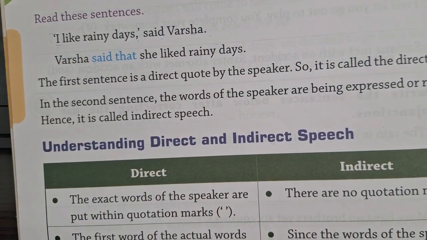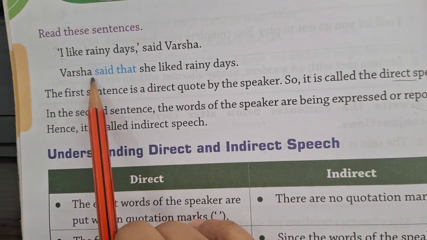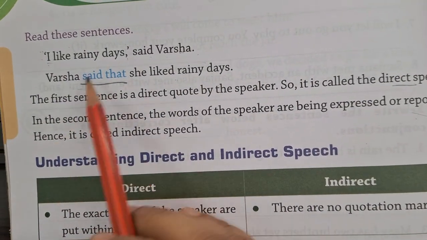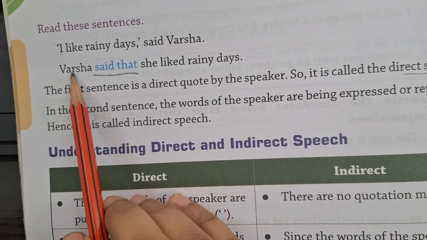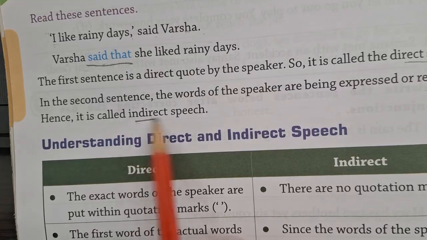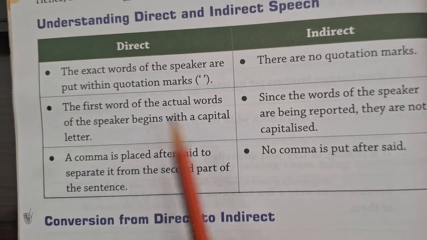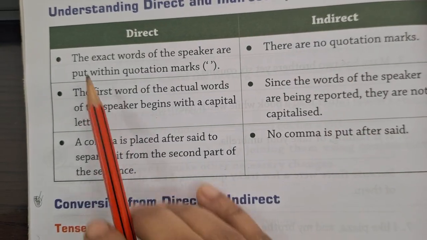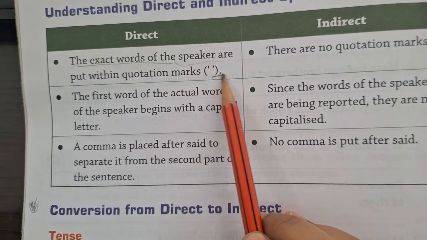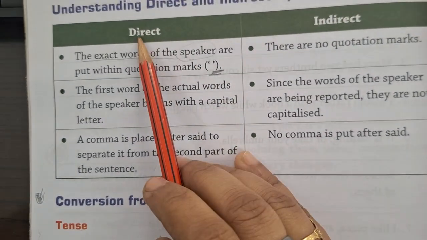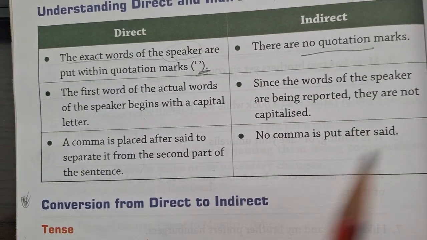So whenever a sentence with quotation marks said by the speaker is written as it is, it will be considered as the direct speech. And if the sentence is being expressed or reported, whatever is said by the speaker, it will come under indirect speech. Now let's understand the direct and the indirect speech. The exact words, whatever has been spoken by the speaker, will always be put under quotation marks, and that is the direct speech. But in indirect speech, there is no quotation mark.